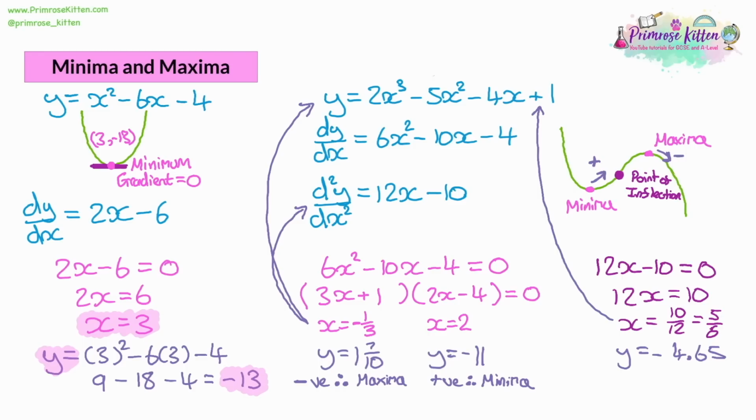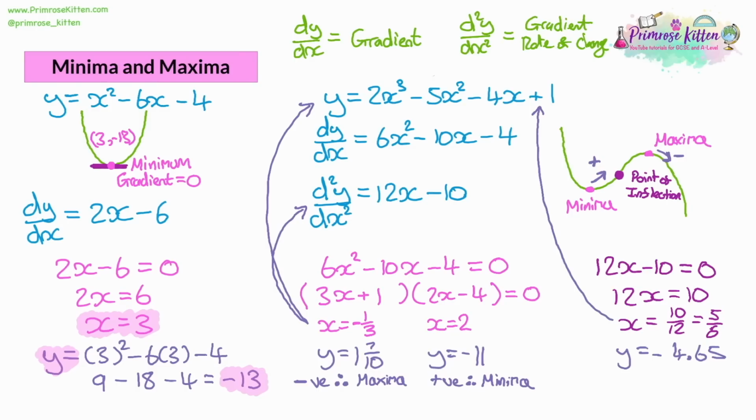So the two things to take away from this is that the first derivative, dy by dx, is the gradient. And there are special places on some graphs where the gradient is 0, the minimum and maximum points. d2y by dx squared, our second derivative, is the gradient's rate of change. The gradient is a rate of change of the line, and the second derivative is a rate of change of the gradient. And there are special points on lines where that's equal to 0, and that's a point of inflection on cubics and above.